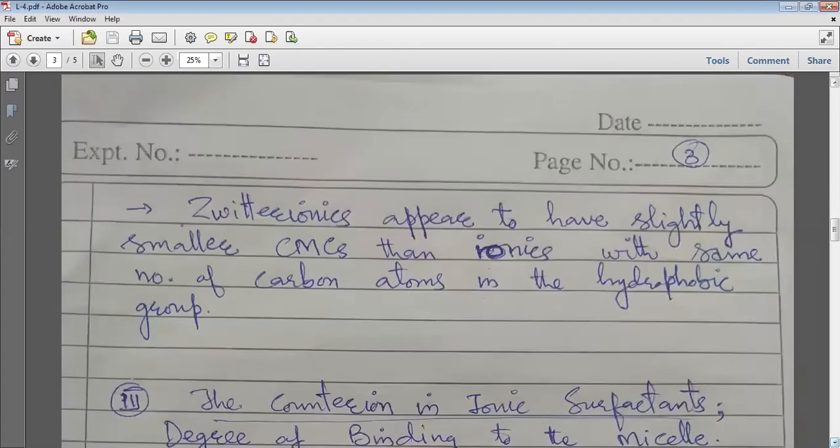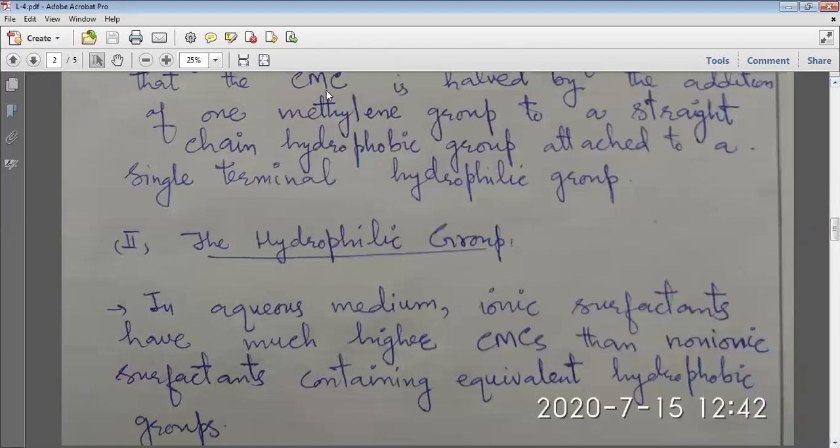Now the hydrophilic group. You are always taking the aqueous medium. Ionic surfactants have much higher CMCs than non-ionic surfactants containing equivalent hydrophobic groups.